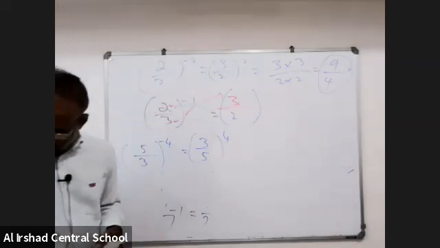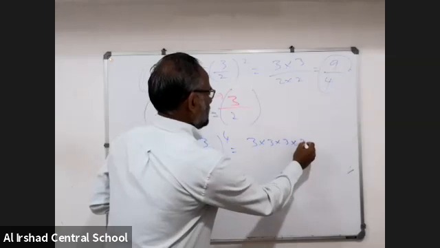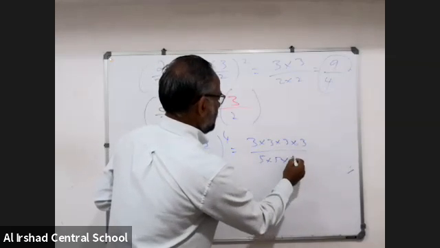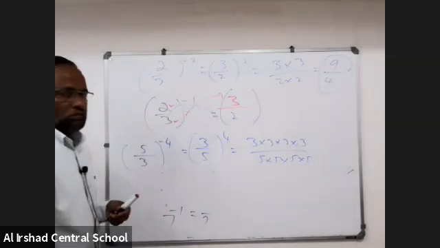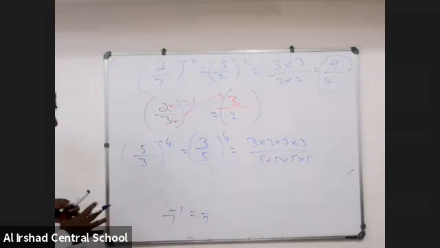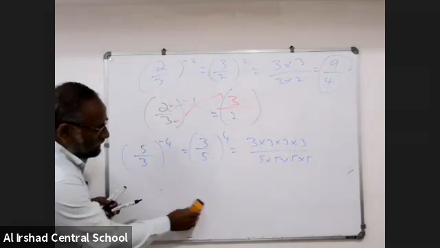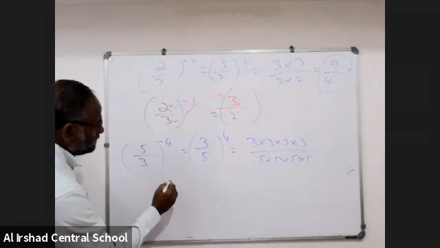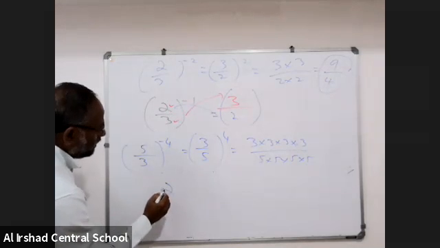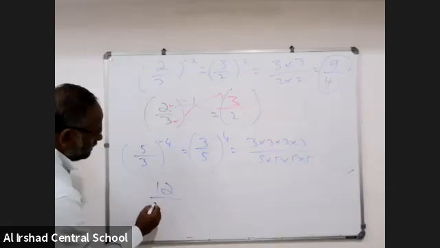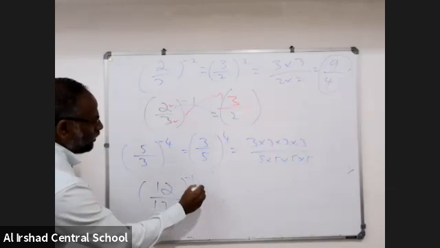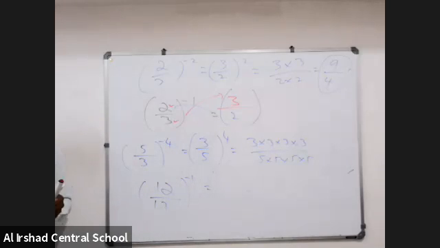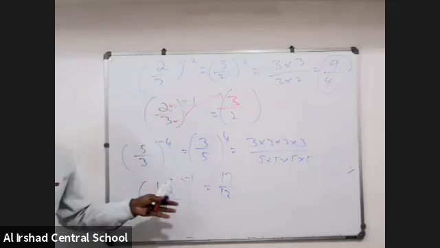Do you understand? This is 3 into 3 into 3 into 3 by 5 into 5 into 5 into 5. That's the answer. Now tell me, what is the reciprocal of 12 by 17 inverse 1? It is 17 by 12. Finish. That is the reciprocal.